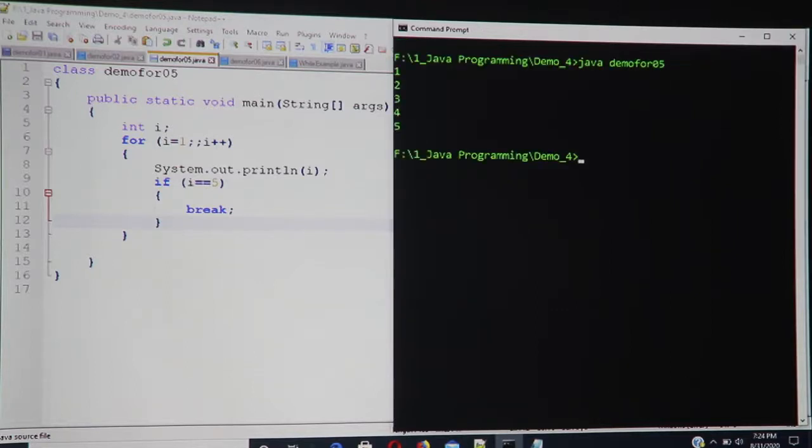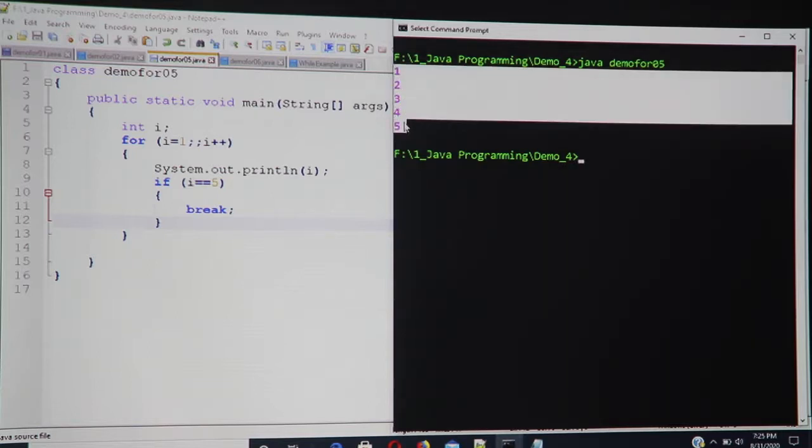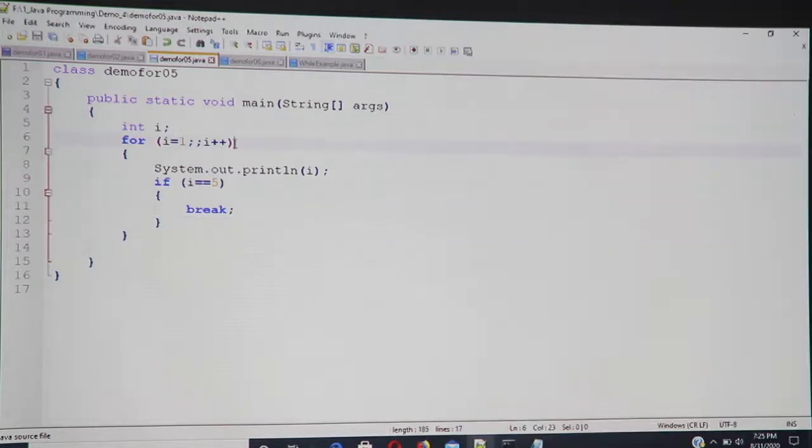So this program prints 1 2 3 4 5. The moment the value of i becomes 5, my for loop is broken and my execution exits from the for loop. So this is the example where we can have an infinite loop and how we can come out of it.